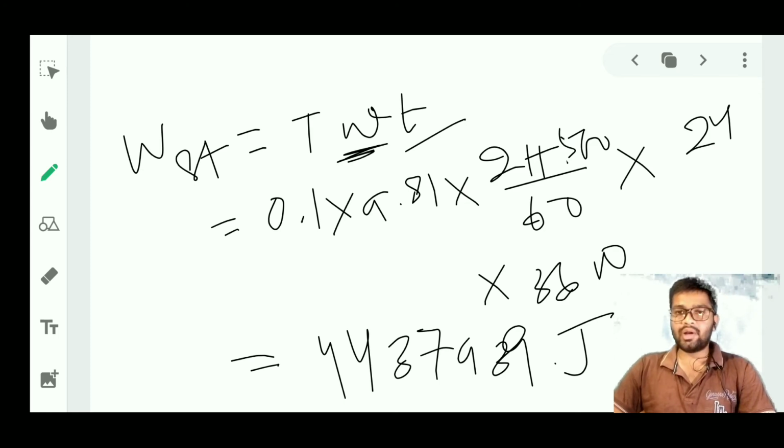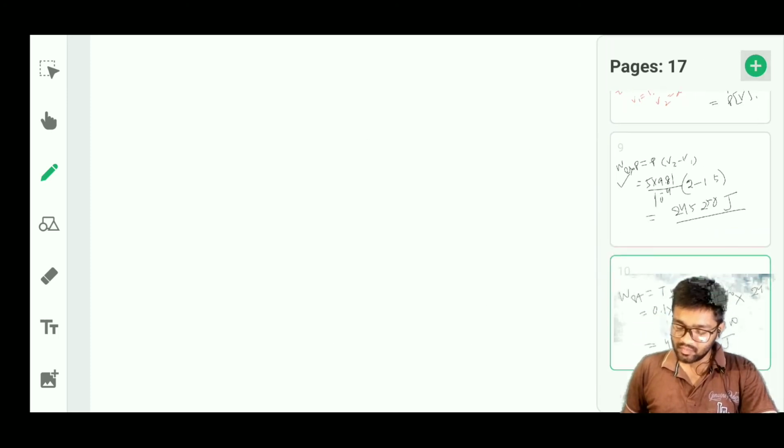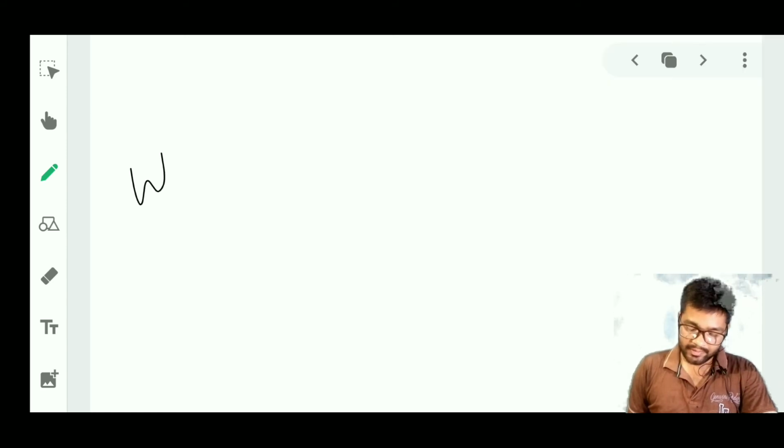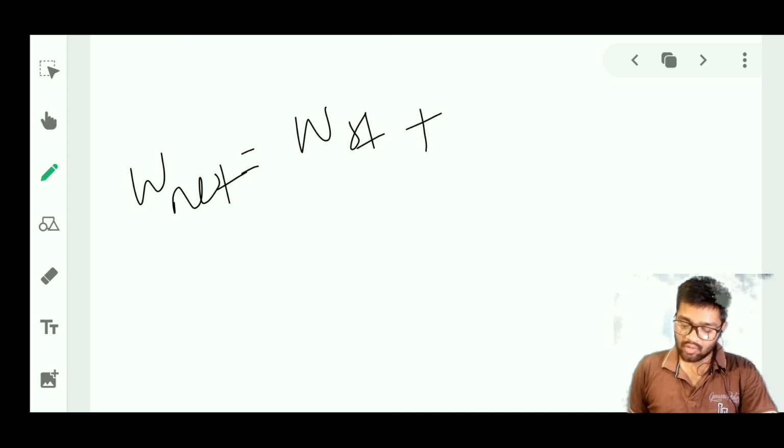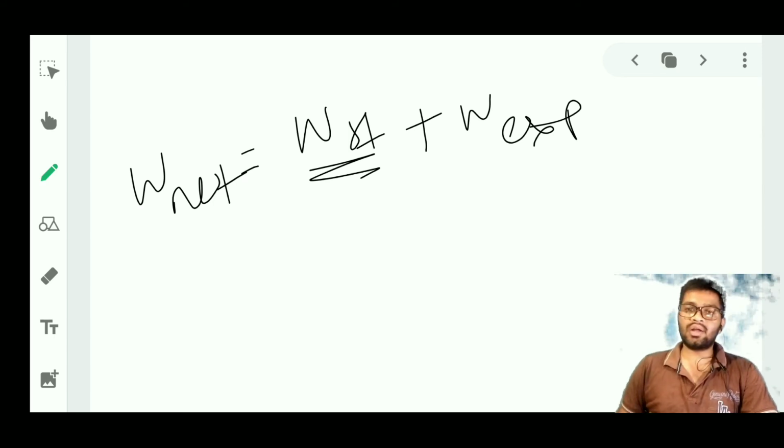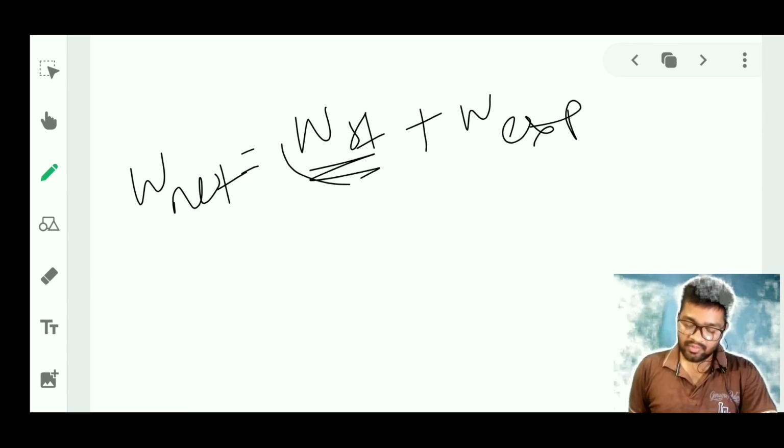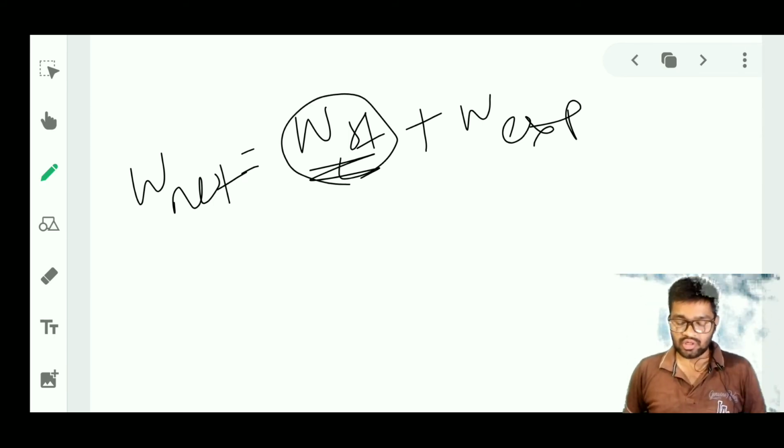Now we need to find out our net work. W net will be equal to W stirrer plus our W expansion. We know W stirrer is work done on the system, so whatever value we have got, we have to put it with a negative sign.